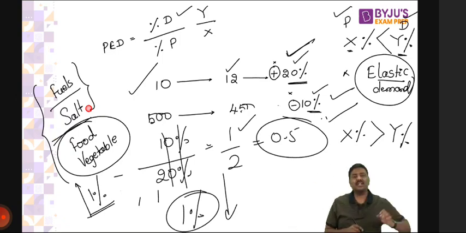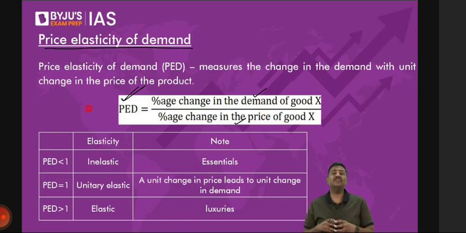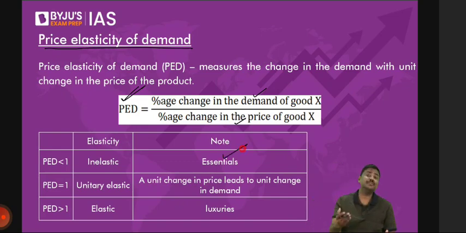Now, what is the importance of this? Simple. Whenever the products are said to be having inelastic demand, these are nothing but essential products such as food grains, rice, wheat, etc. And whenever you talk about elastic demand, these are nothing but luxury products. PET greater than 1, elastic demand, luxury products. PET less than 1, inelastic demand, these are essentials.